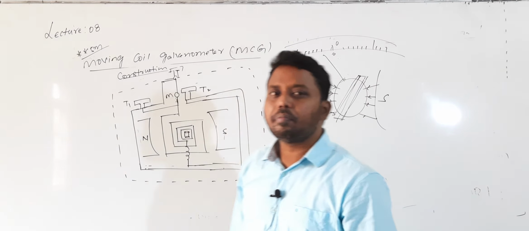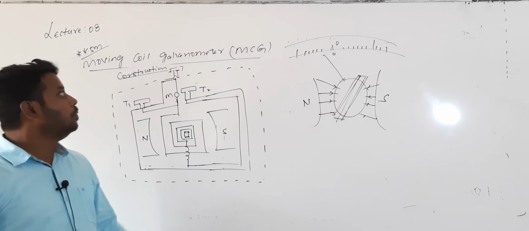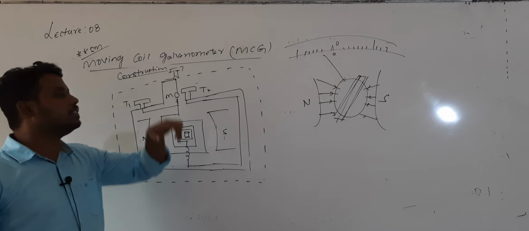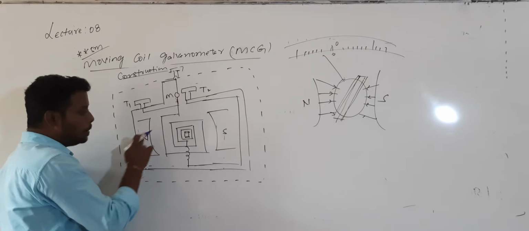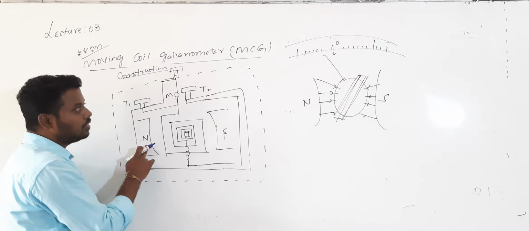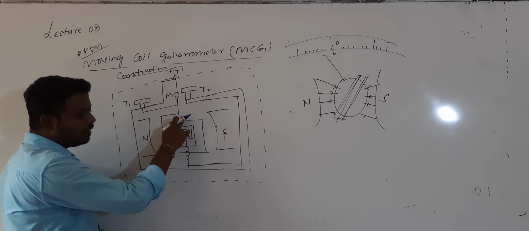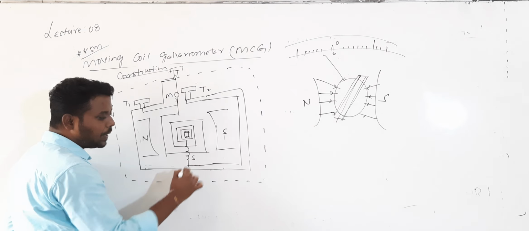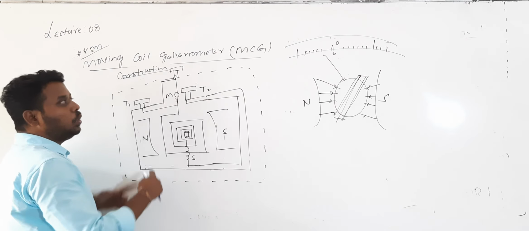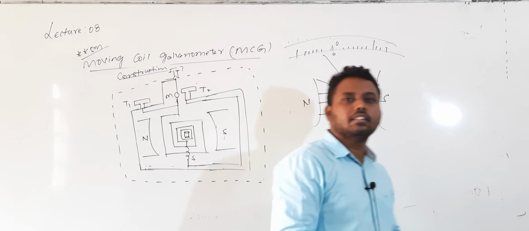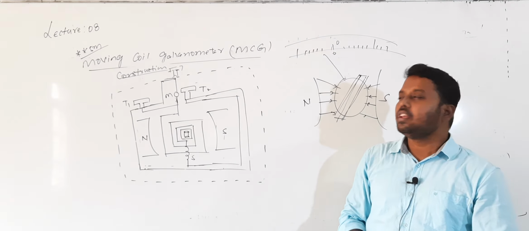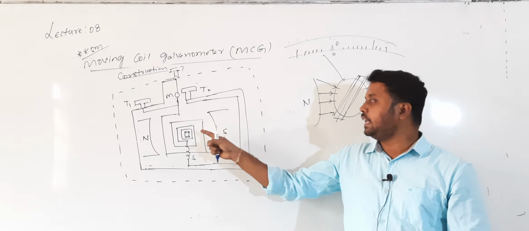So the construction of a moving coil galvanometer mainly consists of a rectangular coil, horseshoe magnetic poles, a phosphor bronze ribbon, and a spring. This is the spring, and the total box is enclosed in a glass vessel in order to overcome the disturbance due to air resistance. And a cylindrical core is placed at the center to increase the strength of the magnetic field.